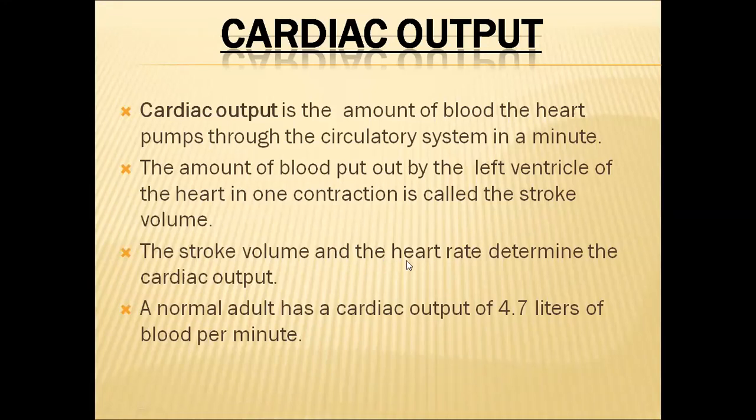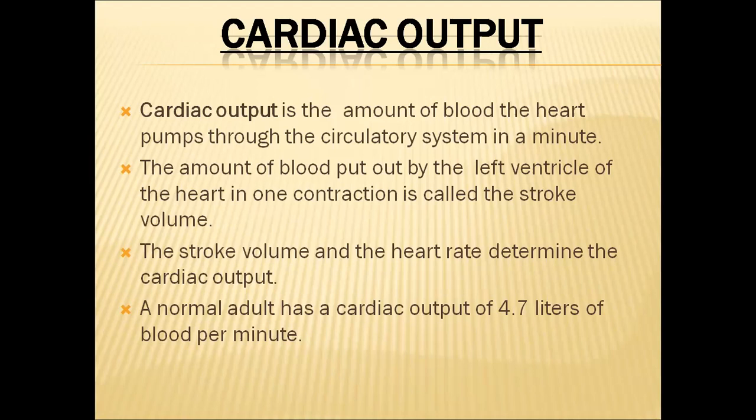So stroke volume and the heart rate: in each stroke, how much blood is coming out of the left ventricle, multiplied by how many times the heart is beating in a minute, will decide the cardiac output. By definition, cardiac output is the amount of blood that our heart pumps through the entire circulatory system in a minute of time. That's why we have to multiply the stroke volume with heart rate. Then we can get the cardiac output value. In normal adults, the normal cardiac output will be around 4.7 liters per minute. So this is equal to the total blood volume in our body.